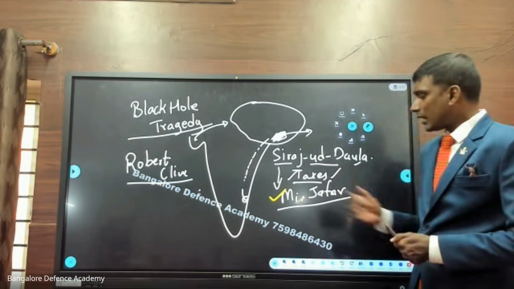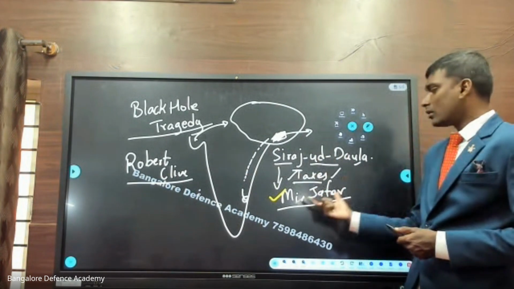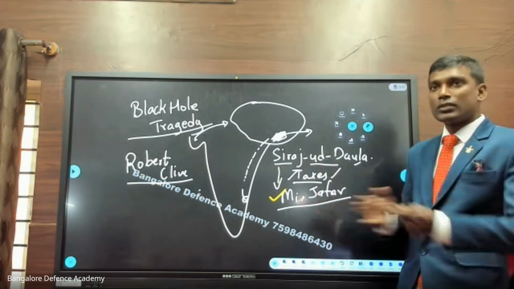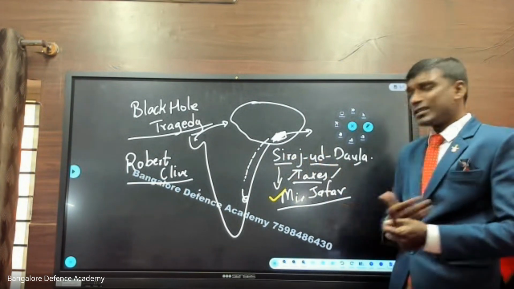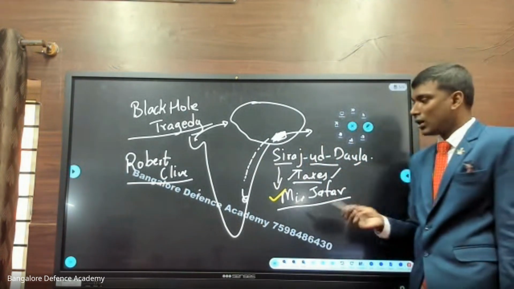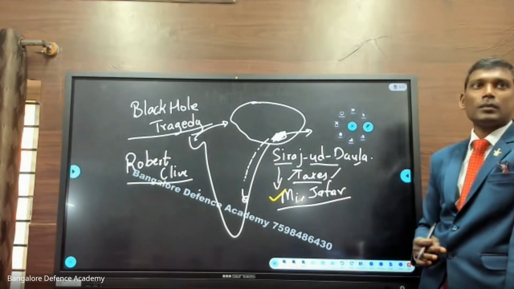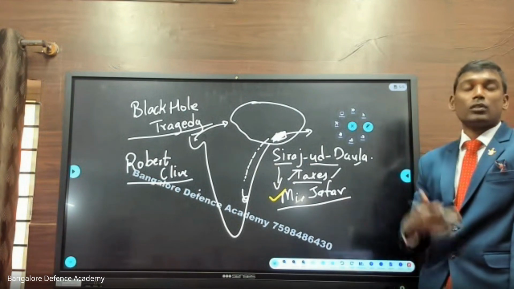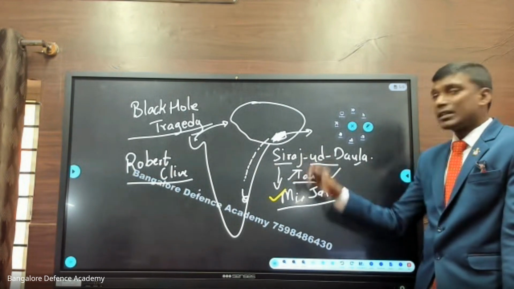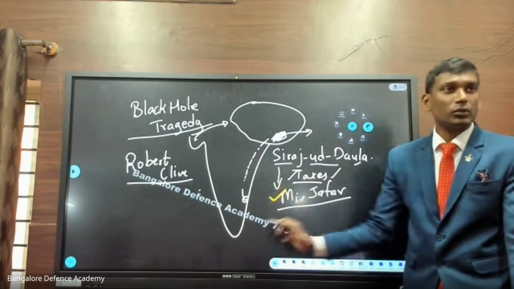Now the question here is why Mir Jafar wanted to help Robert Clive. See, because Sirajud-Dowlah always insulted Mir Jafar. He never used to listen to Mir Jafar. He is young and he is old, so there was a generation gap. It is written in the history books by a person called William Dalrymple. I have read his book. In that book, William, a Scottish writer, writes that Sirajud-Dowla was a young man who always wanted to have fun, always drinking, and all those things. So Mir Jafar was always insulted. He was given second-hand treatment by Sirajud-Dowla. That's the reason Mir Jafar wanted to help Robert Clive.